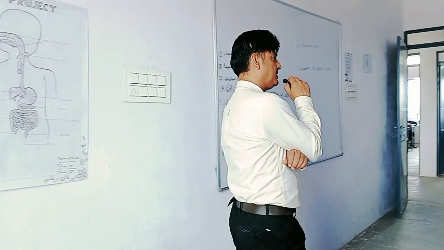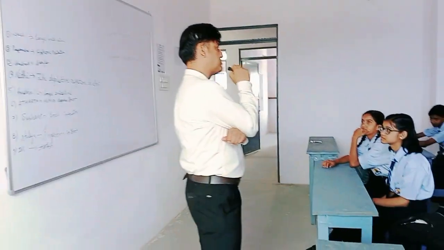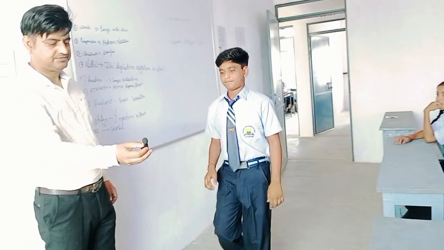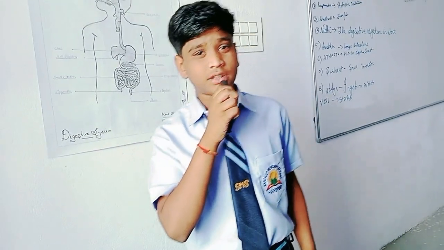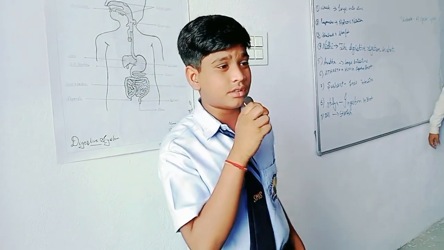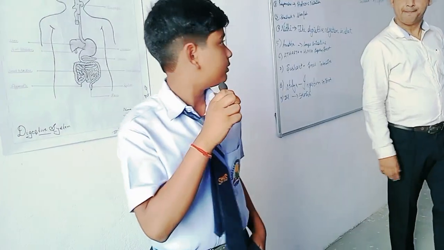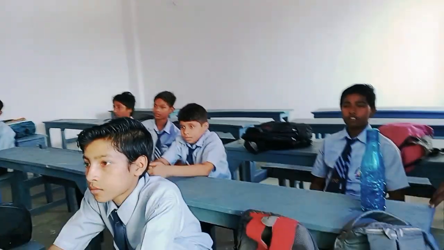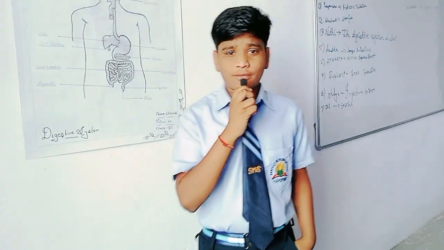Now, Susant, please come here to describe the small intestine. Firstly, I say good morning to all of you. Myself, Susant, standard 6. I am telling about the small intestine. The small intestine is highly coiled. It is about 7.5 meters long. The small intestine has three juices. First is bile juice. Bile juice is stored in the gallbladder.